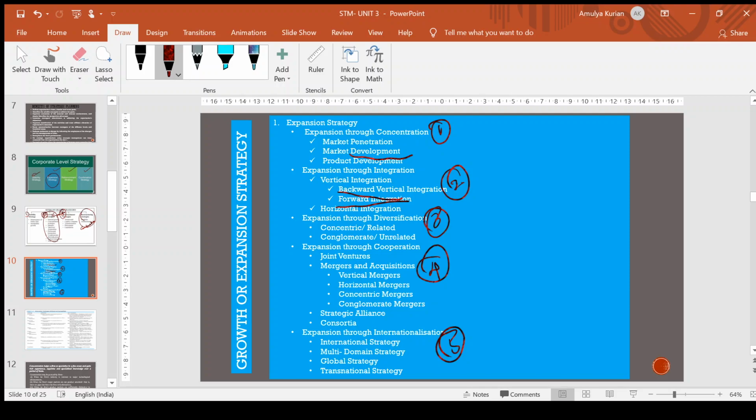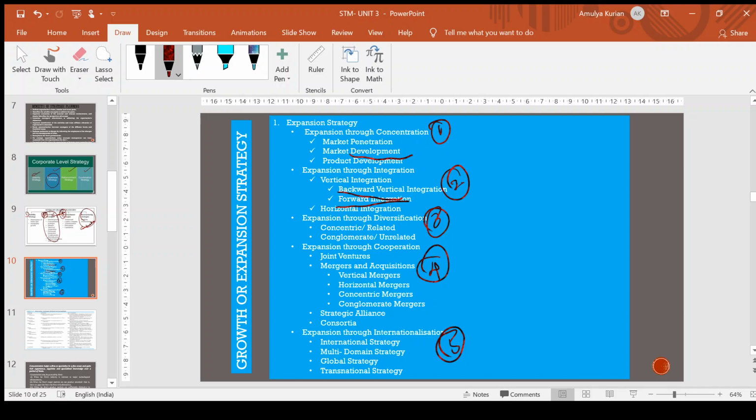Forward integration, if you are giving raw materials to a company and you are procuring that company, or coming up with a company which will make the finished product using your current products, it will be forward integration. Now, next one is what is horizontal integration. There are benefits and disadvantages of vertical integration, which we will be coming to in the next sessions. So, next one, horizontal integration.